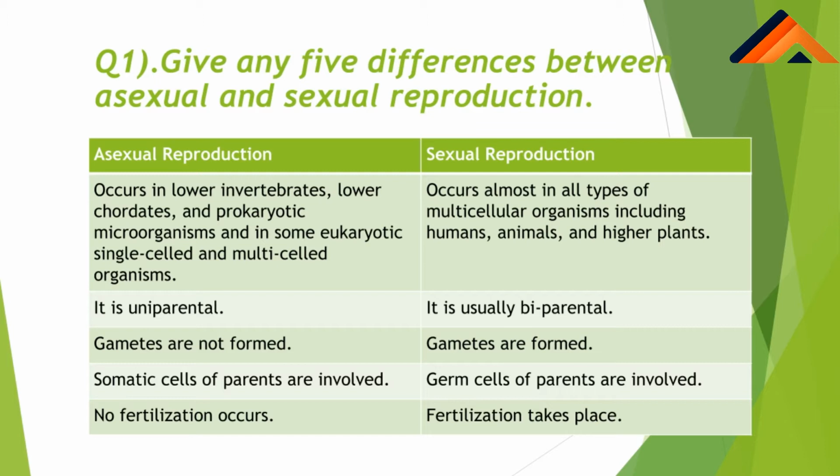In asexual reproduction, somatic cells of the parents are involved in the reproduction, and in sexual reproduction, germ cells or sex cells of the parents are involved in the reproduction process. In asexual reproduction, fertilization does not occur, but in sexual reproduction, fertilization occurs.